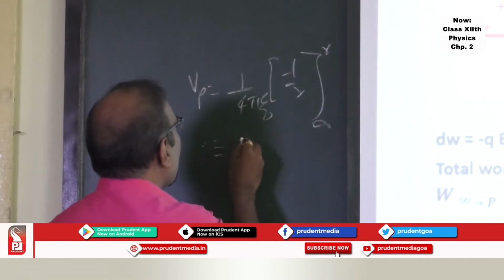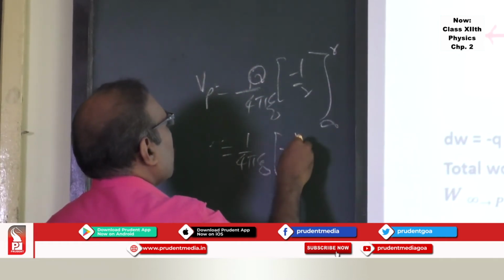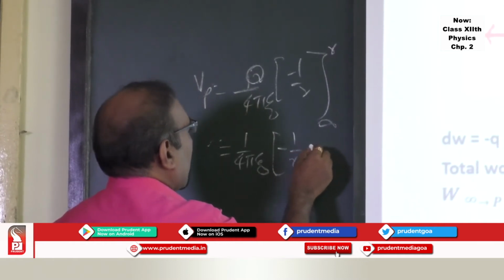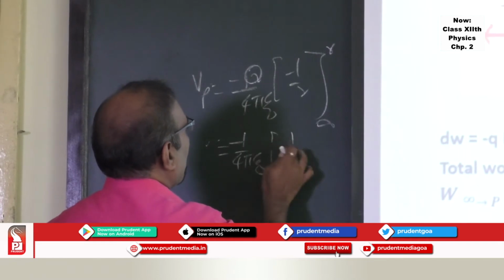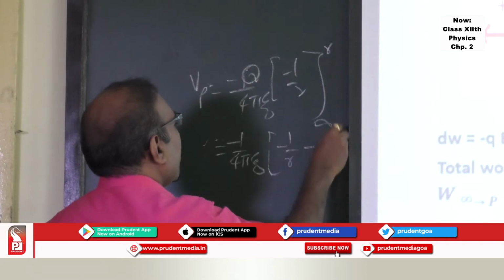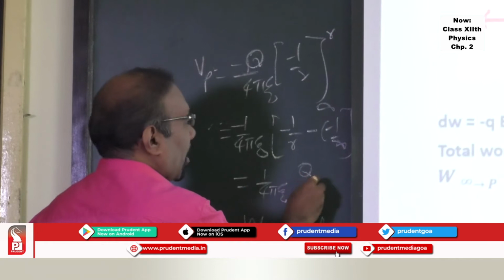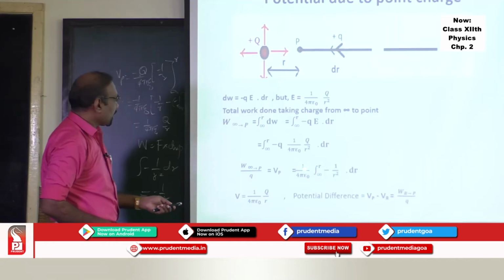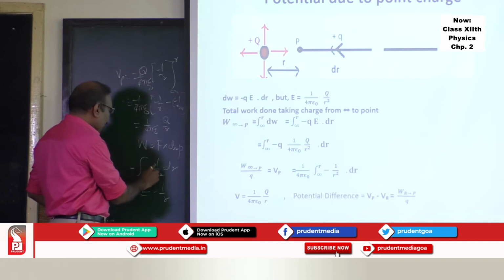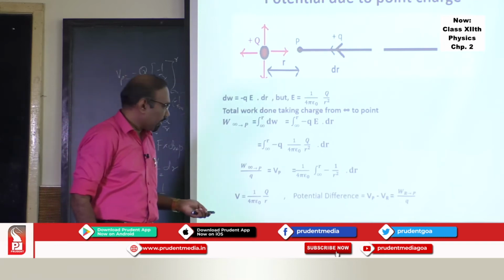You substitute this limit: 1 upon 4 pi epsilon 0, minus 1 upon r. The minus sign comes out, of course: minus 1 upon r, minus of minus 1 upon infinity, and this you will get as 1 upon 4 pi epsilon 0 q upon r. You can take this minus sign out, and that minus sign out, and this 1 by r square will give you minus 1 upon r, and you can substitute that and get the final formula.